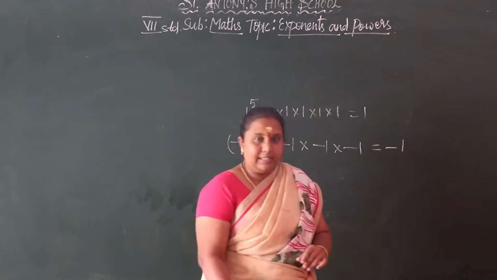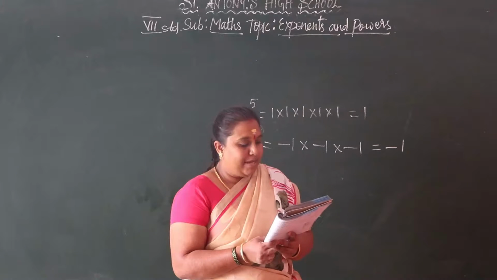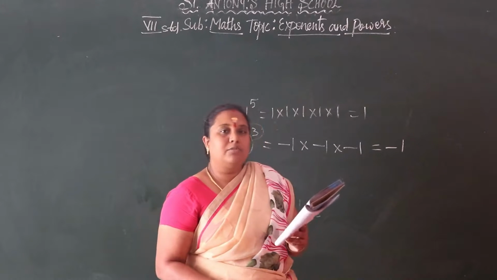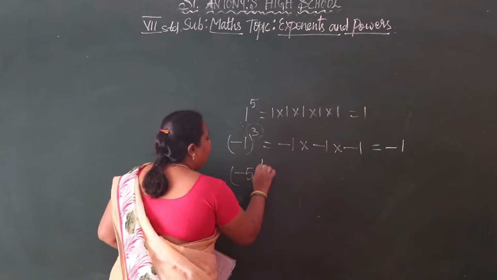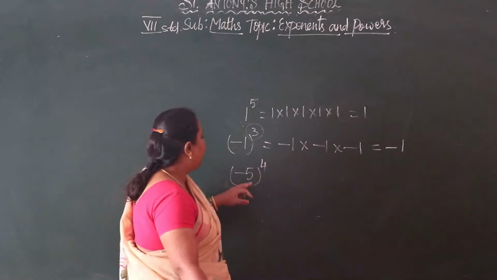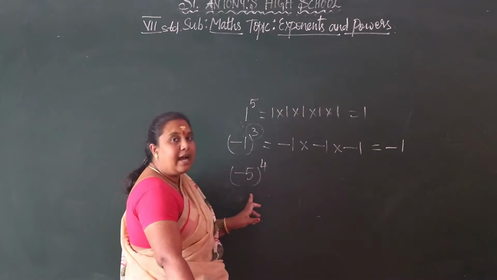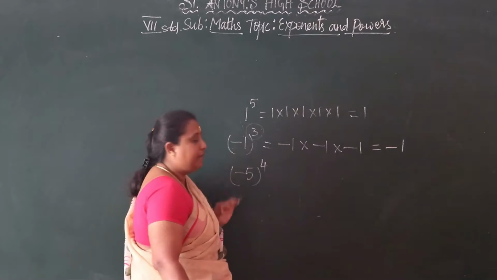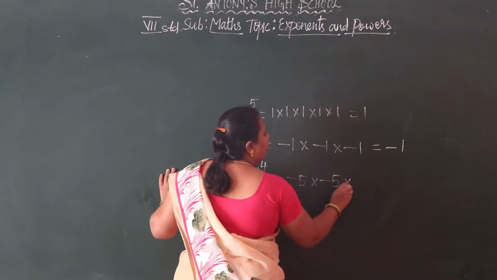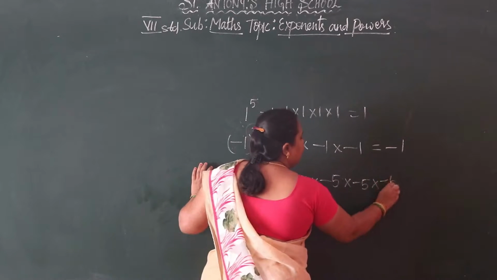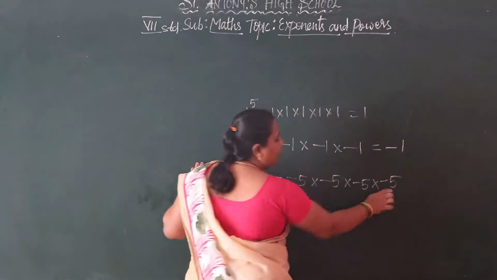Okay, children, let us see one more sum based on that, the even power positive. See, minus 5 to the power of 4. We have to multiply the base number how many times? 4 times. See, minus 5 into minus 5 into minus 5 into minus 5. 1, 2, 3, 4 times.